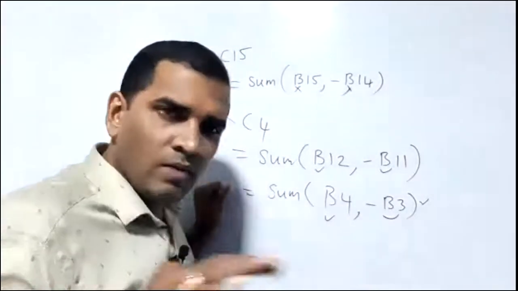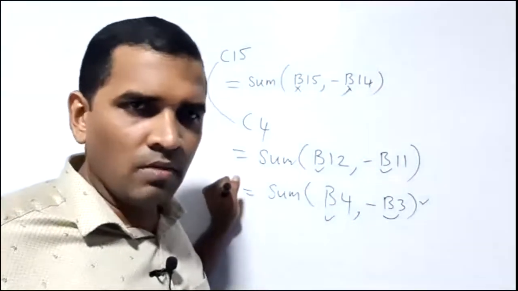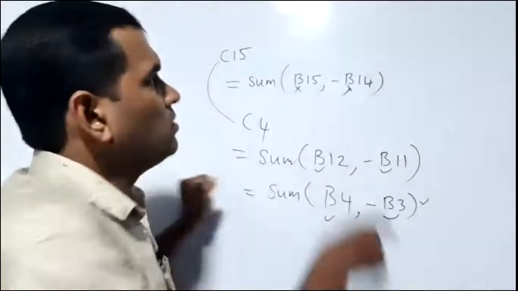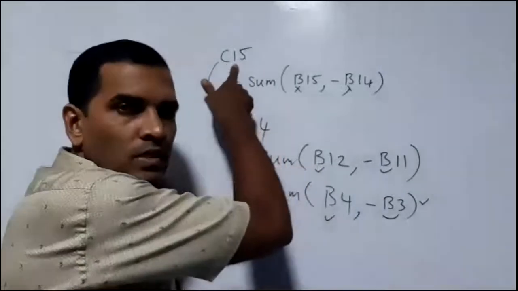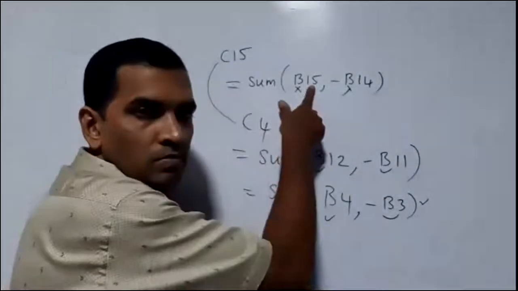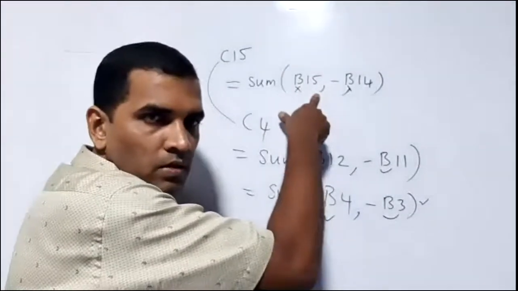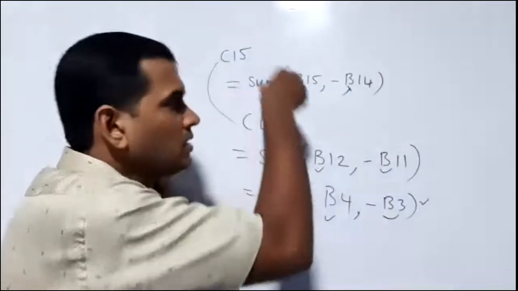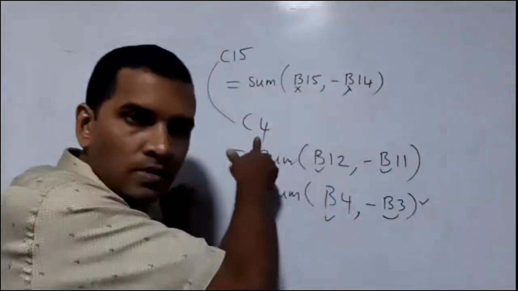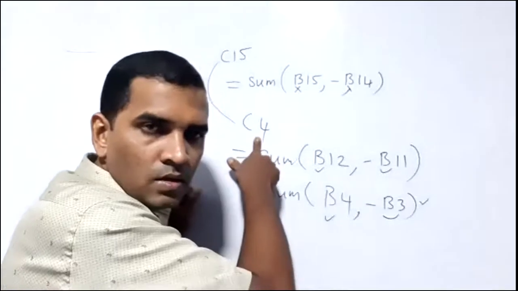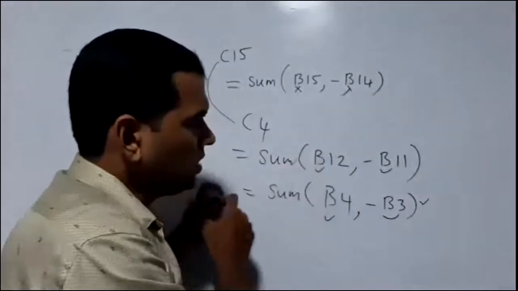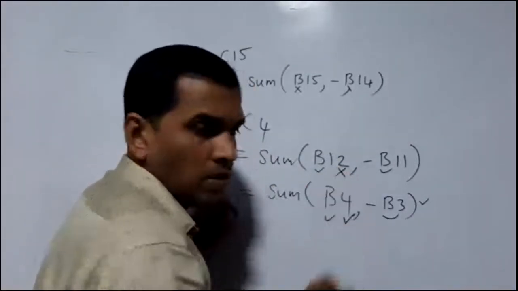So don't count one by one. It takes time. It's very simple. Look here. When you were in C15, it is B15, the same number. Now you are in the 4th row, so it must be 4. You can't say 15.